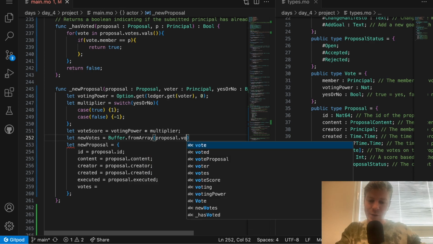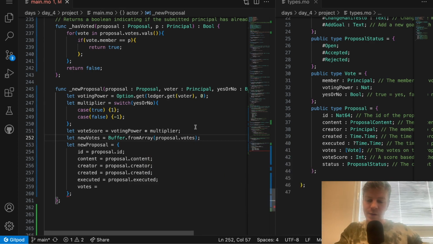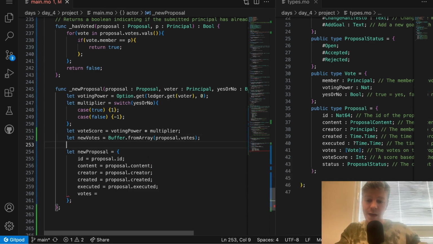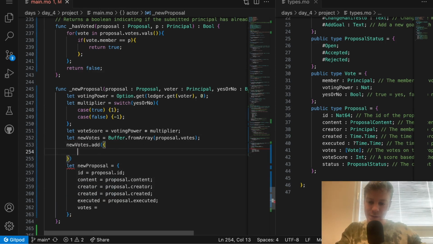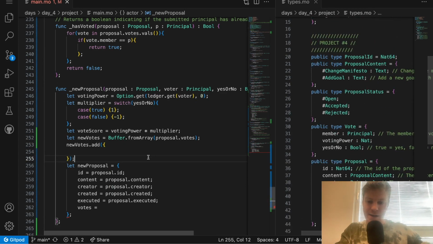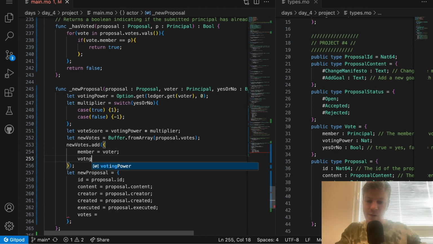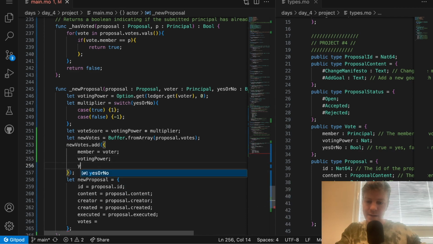I want to get the votes from the previous proposal, and then I convert that to a buffer, and then I do newVotes.add, and I will add the current vote, which is going to be member is voter, voting power is voting power, so I can simplify that, and then yes or no is going to be yes or no, so I can simplify that.